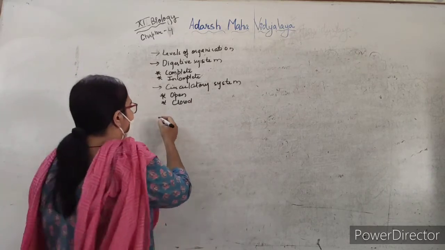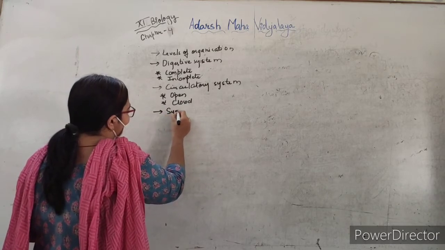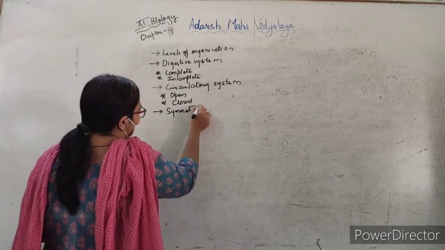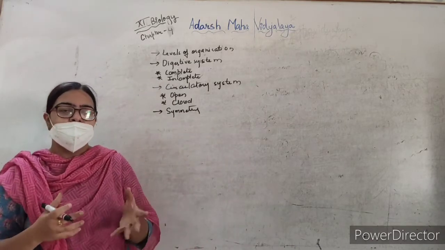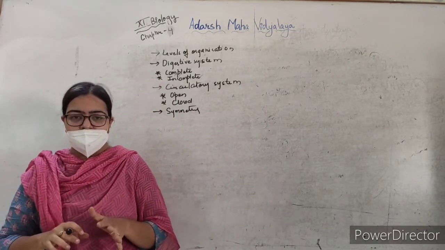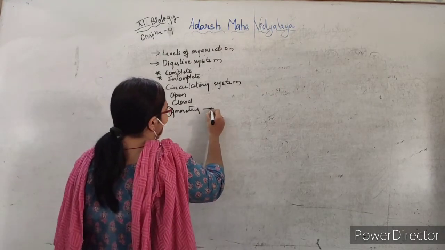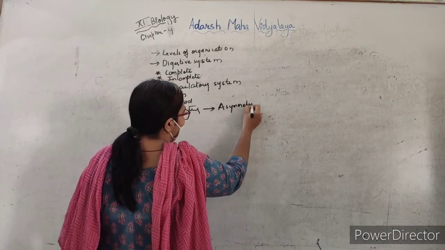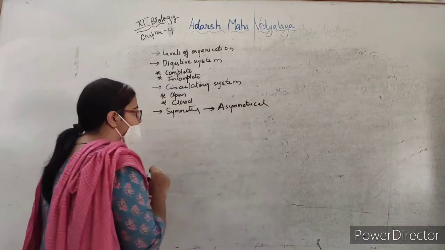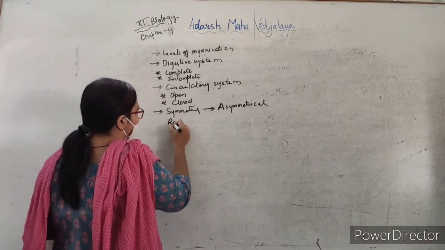Now when we come to the next characteristic, that is the symmetry. Now in symmetry you will see certain organisms which are asymmetrical, where the shape of these organisms will be irregular. Certain organisms will show radial symmetry.